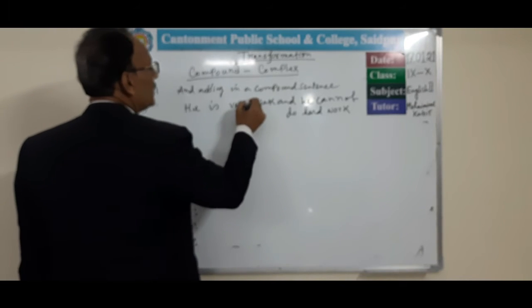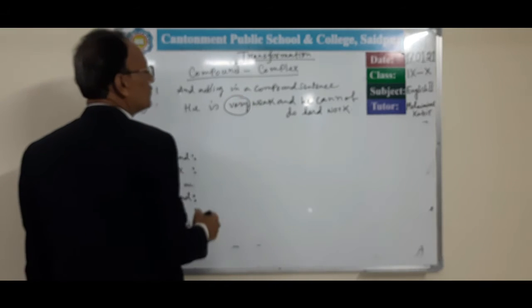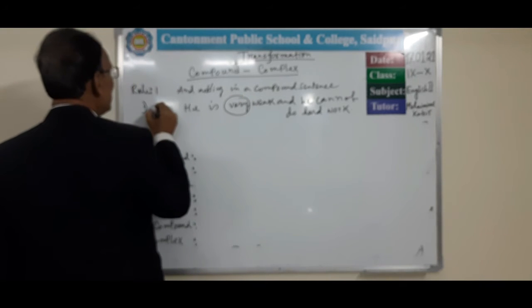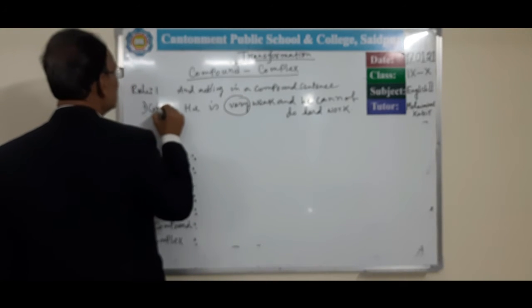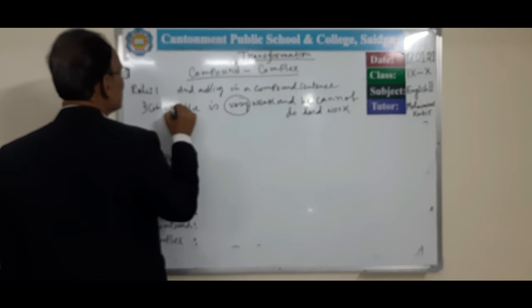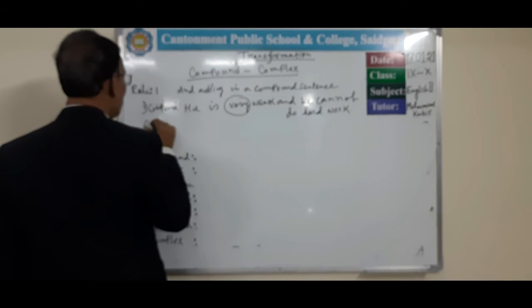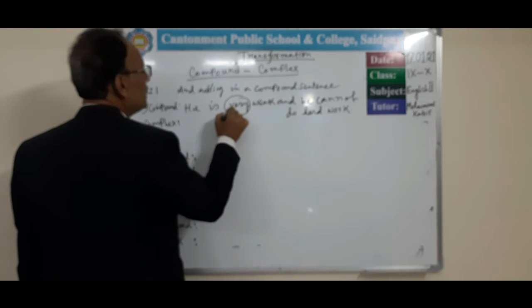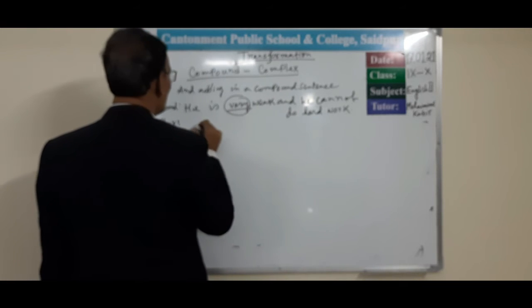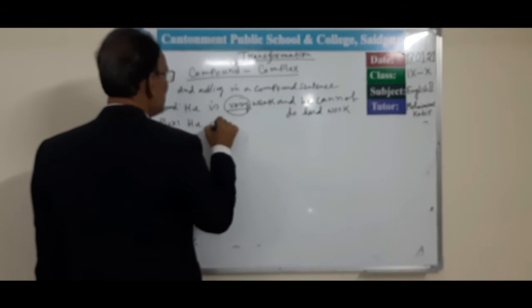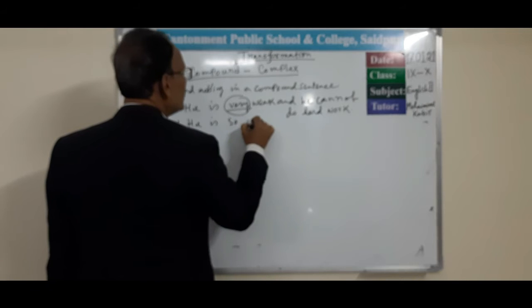So in here we use very. Whenever you make it into complex form, instead of very we use so. He is so weak.